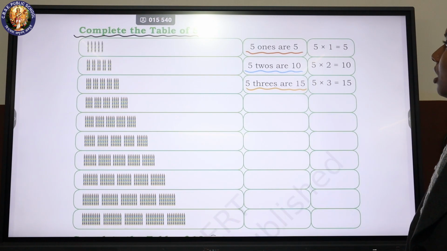Complete the table of 5. 5 ones are 5. 5 into 1 is equal to 5. 5 twos are 10. 5 into 2 is equal to 10. 5 threes are 15. 5 into 3 is equal to 15.